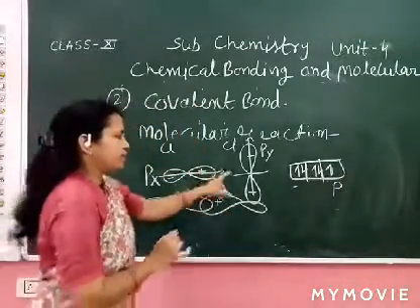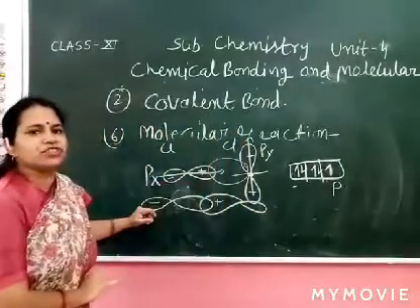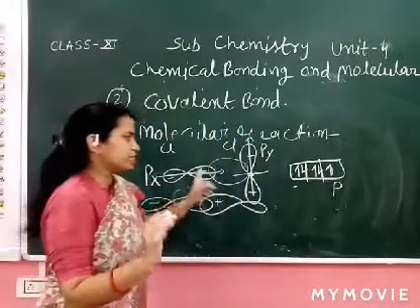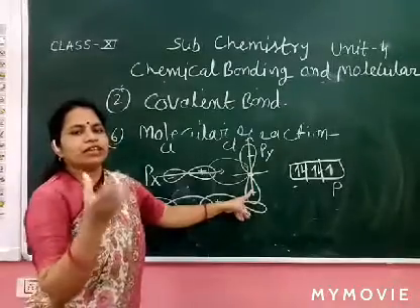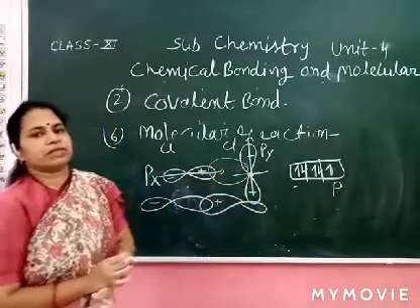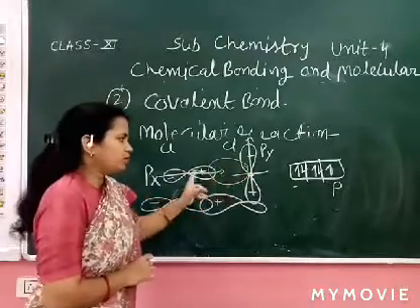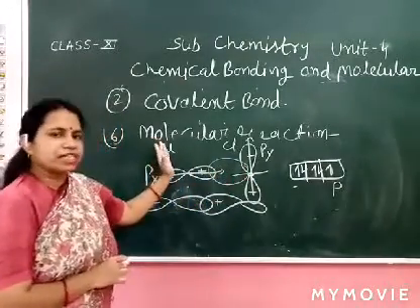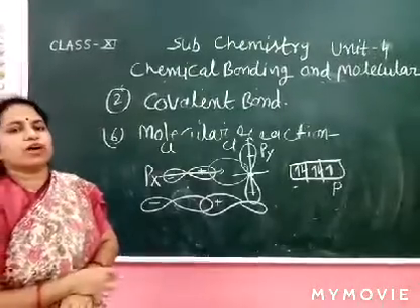If we take them like this, there is no overlapping. This is the node. Electron density is 0. We already discussed this is the node. These are the lobes where the probability of finding electrons is high. So if we take chlorine atoms in the x direction and y direction, there is no overlapping and no formation of bond.